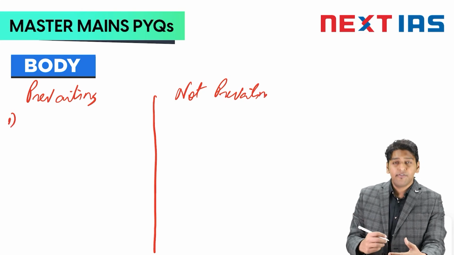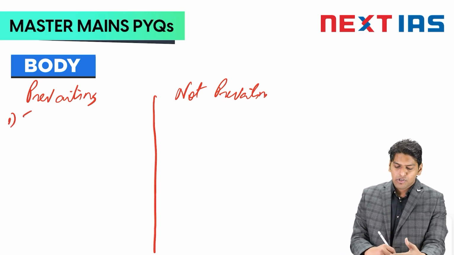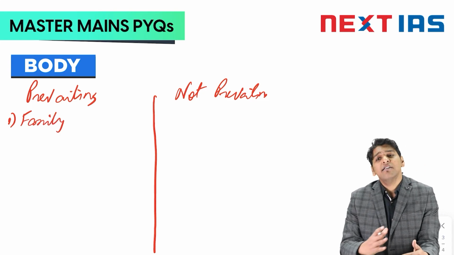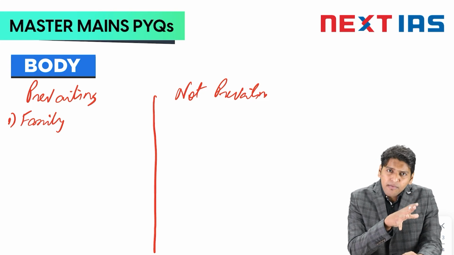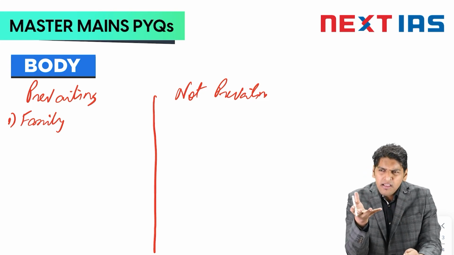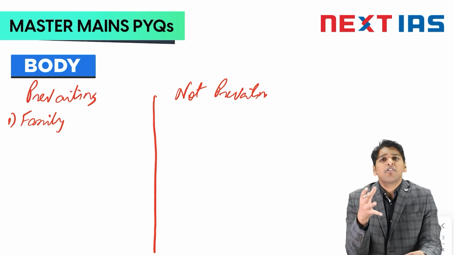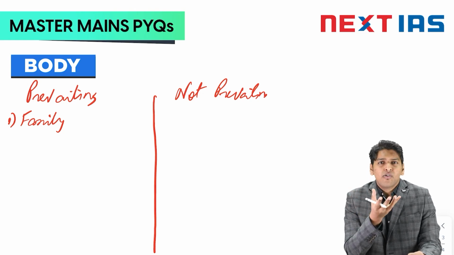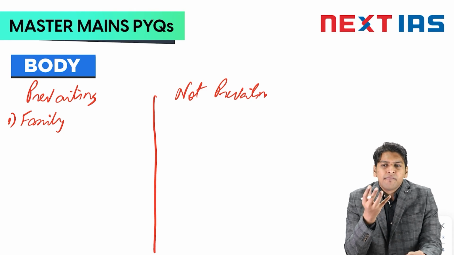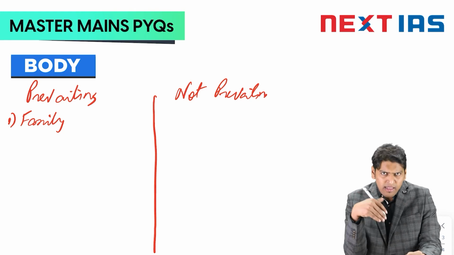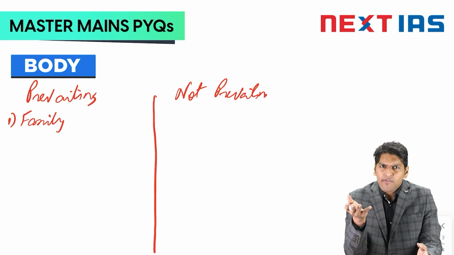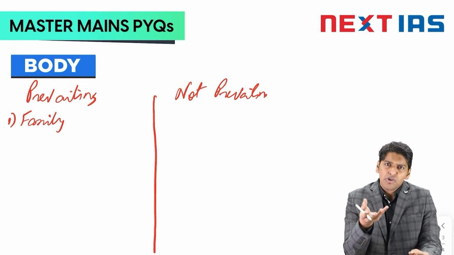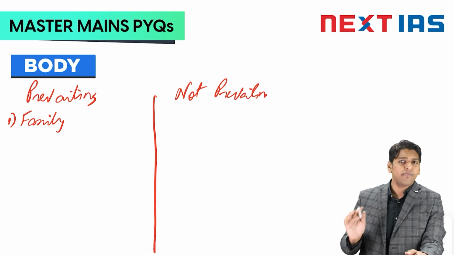Something which we can see around is the institution of family. Yes, there has been a shift from the joint family model to a nuclear family model, but that is more because of the demand of the economy. An agrarian economy can support a joint family, but a developed economy like ours or in the West cannot sustain a joint family. So everyone is moving towards nuclear family, but the idea of family still remains.